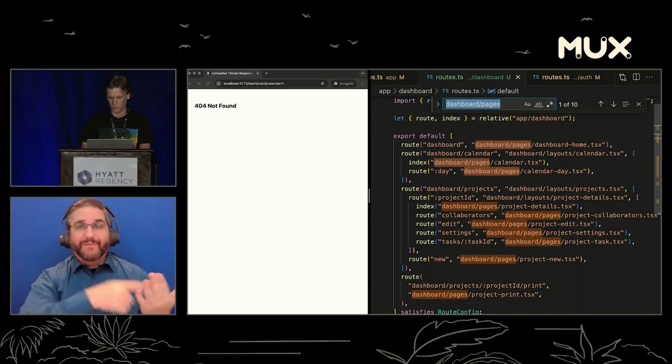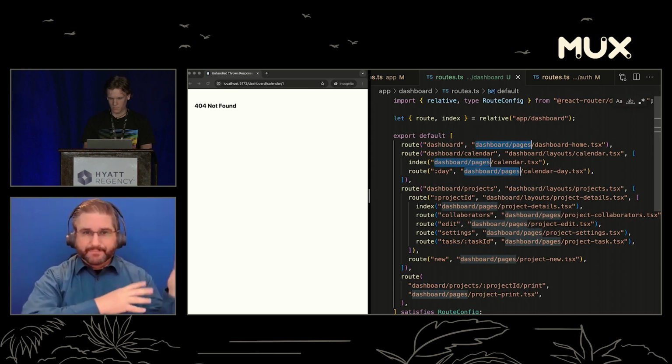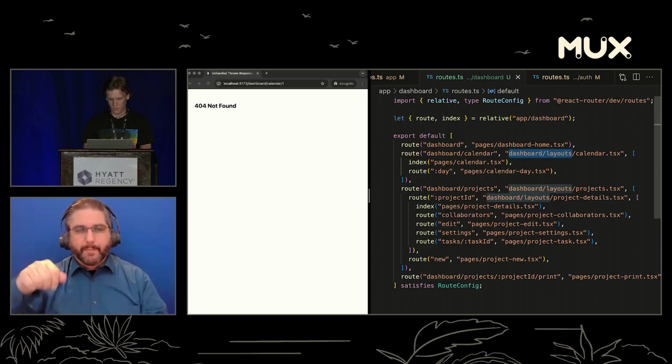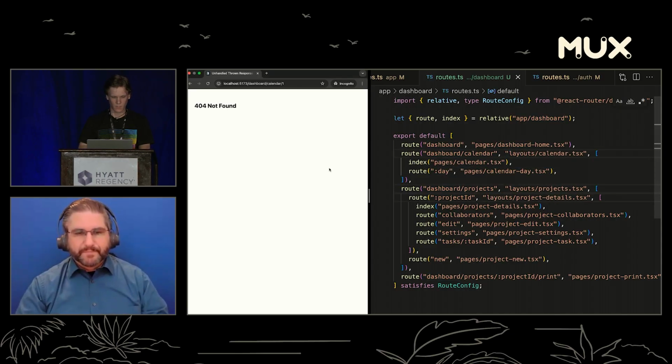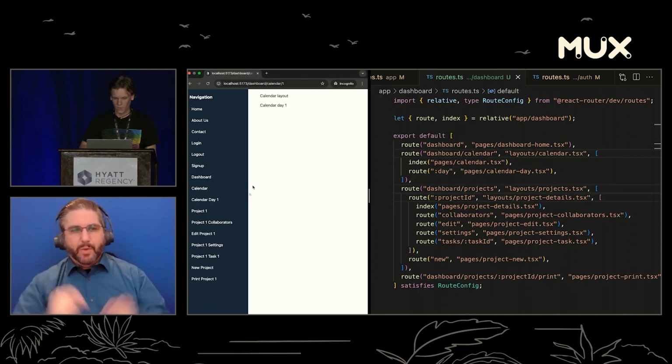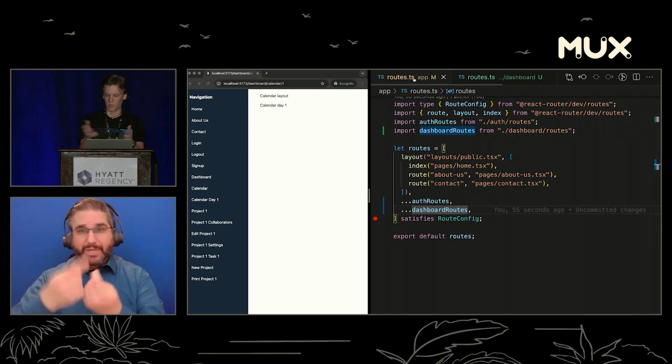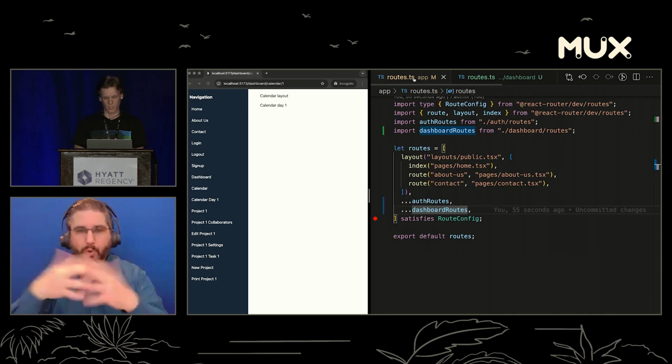So we'll take all of these, and we're going to change that to pages. And then the layouts ones will change to layouts. And then we can refresh and everything works, which is great. So we've simplified that. The dashboard team gets to do whatever they want to do. We just get to merge everything into the routes.ts file, which is really nice.